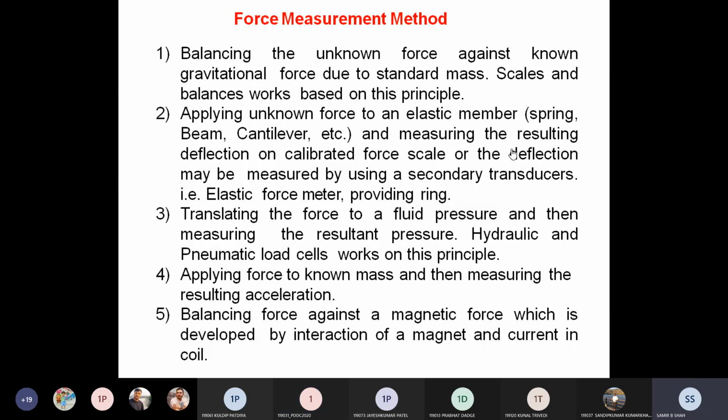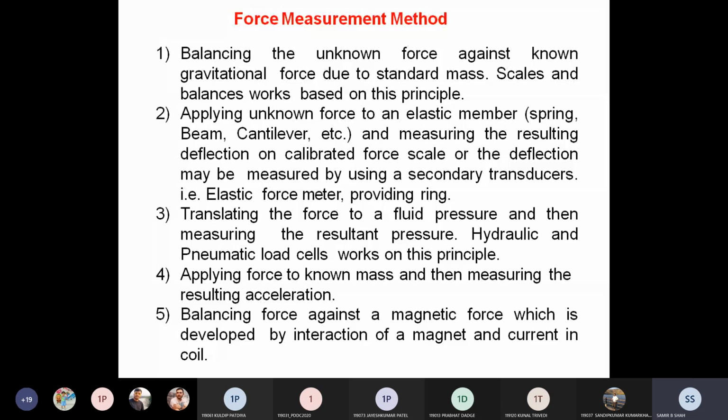Second is applying unknown force to an elastic member. Elastic members like spring, beam, cantilever beam, etc. are considered, and we measure the resulting deflection on a calibrated force scale.